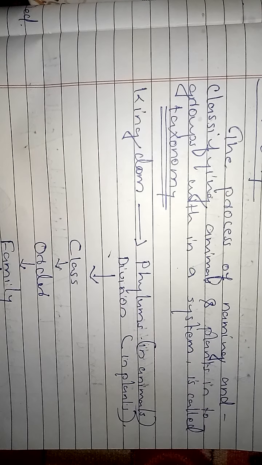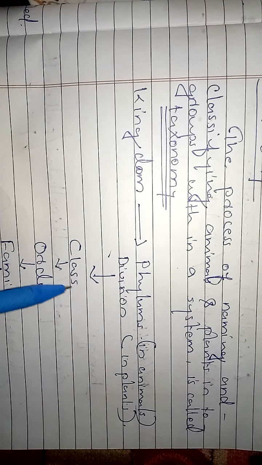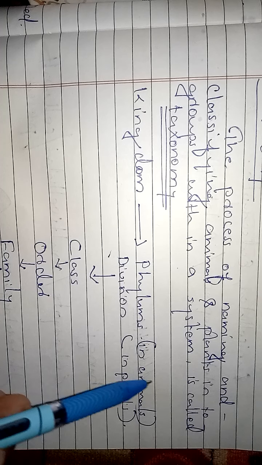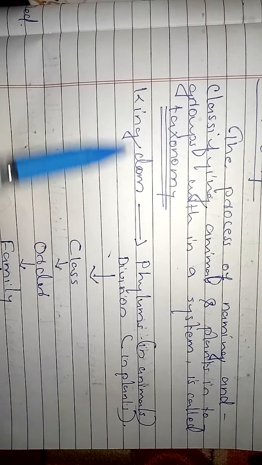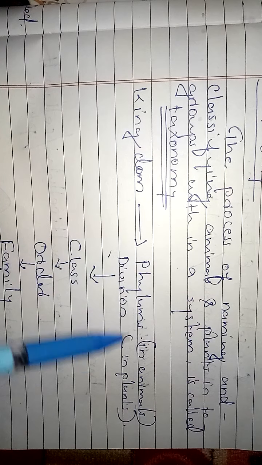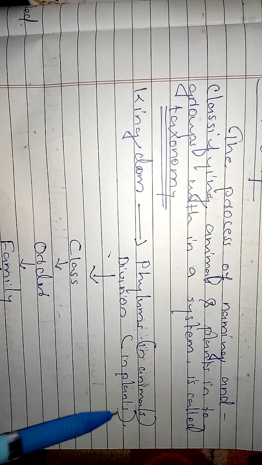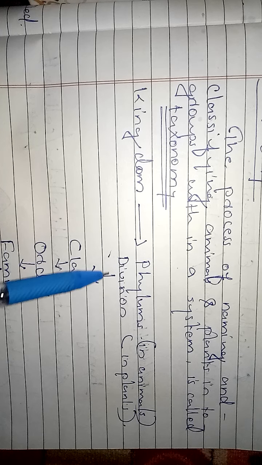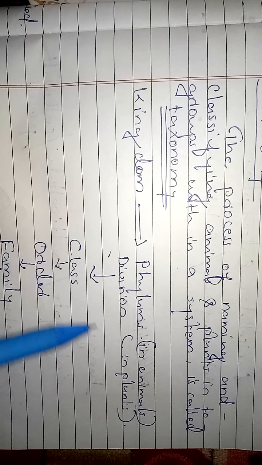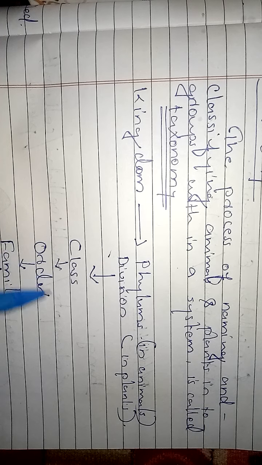Yesterday we saw the kingdom classification, and the kingdom is again divided into phyla or divisions. If we are classifying animals, we call it a phylum. In the case of animals the kingdom is divided into phyla, and in the case of plants the kingdom is divided into divisions. Several phyla or divisions will be there in a kingdom, and these are again divided into several classes.